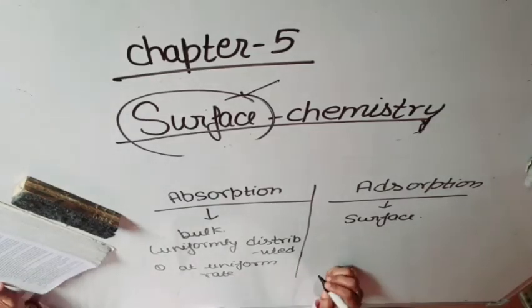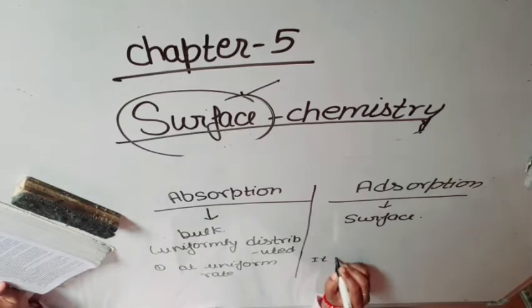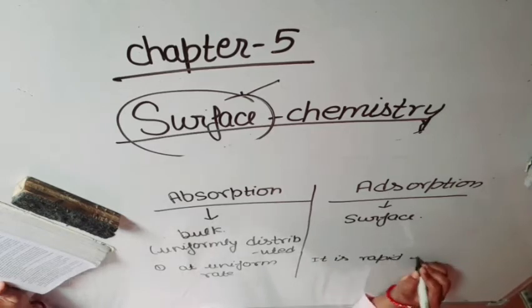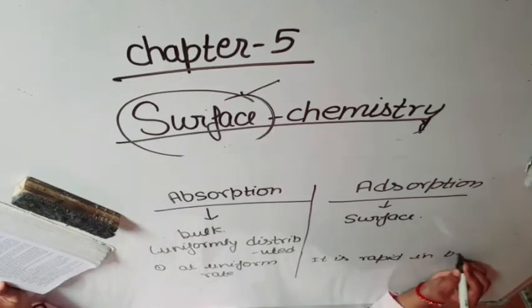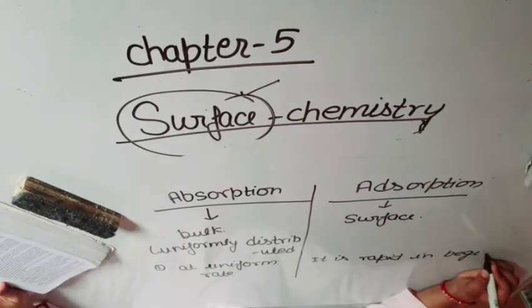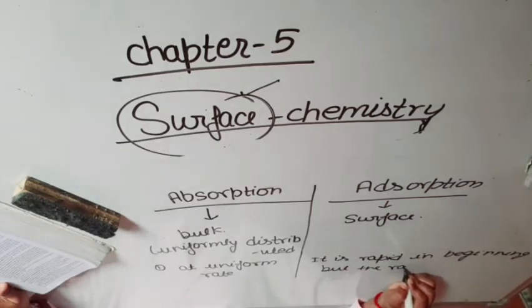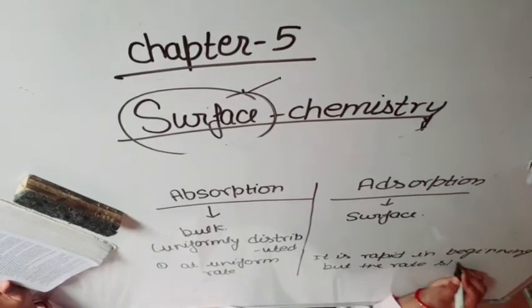But students, adsorption is rapid in the beginning, but the rate slowly decreases.